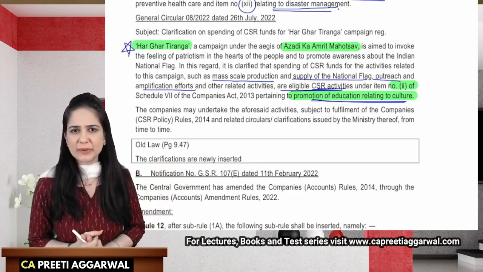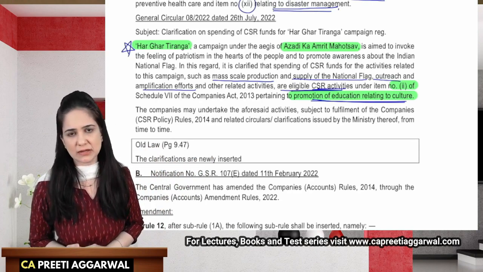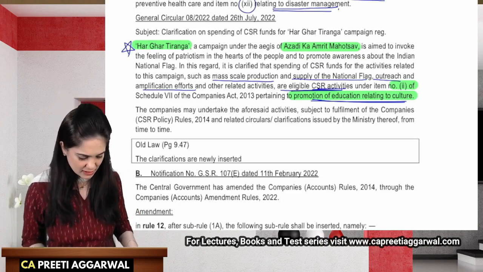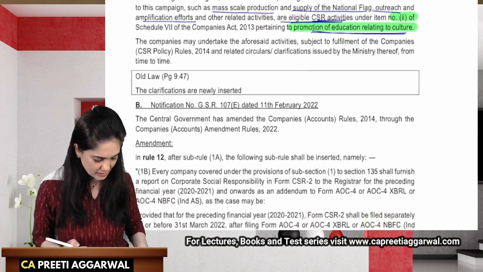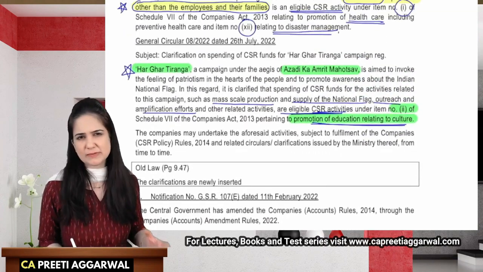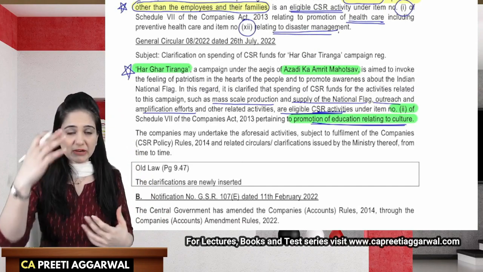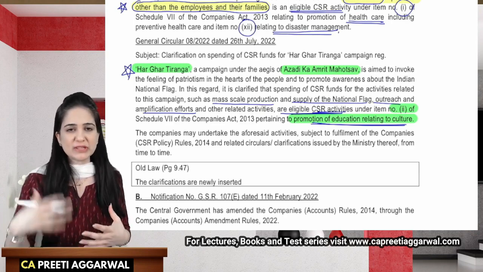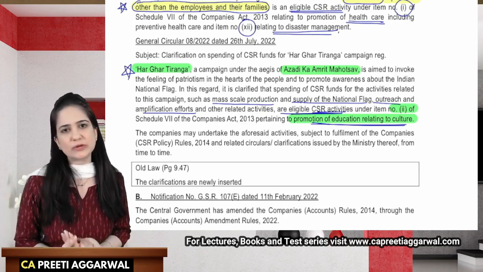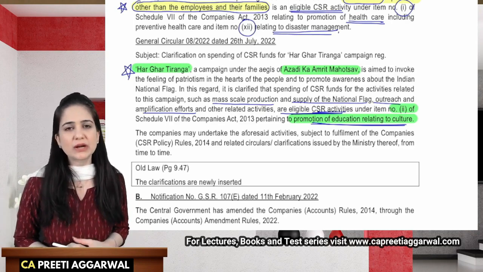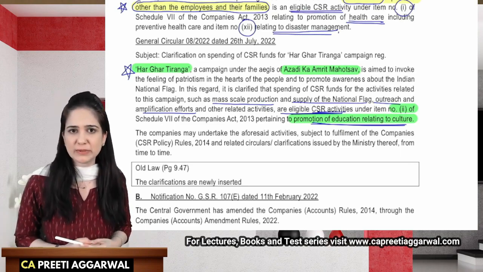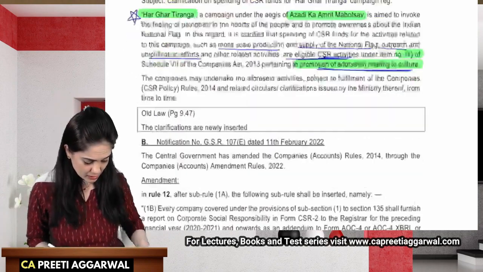Whatever expenditure the company has incurred, that is also an eligible CSR. It can be claimed as an eligible CSR activity. This can be asked as a case-based question. I think this can be asked in one of the multiple choice questions. You have a case-based question when 4 to 5 questions are based on a scenario. So in a case scenario question, they can ask whether the expenditure spent on Har Ghar Tiranga will be considered as an eligible CSR activity or not.